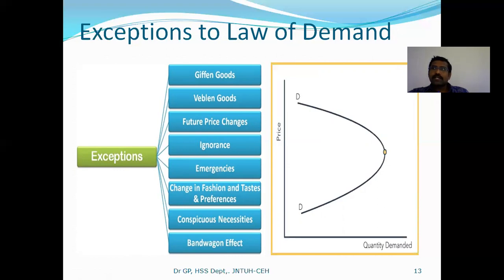Now, what will be the decision of this particular consumer? Does he go for this 7 rupees rice? No, because everybody wants to consume the best. Because they do not have sufficient money, they go with the 10 rupees. But now, if he can spend 2 rupees extra, automatically what happens? Immediately he will get the good quality. So instead of going for the 7 rupees, he will buy the 12 rupees rice,